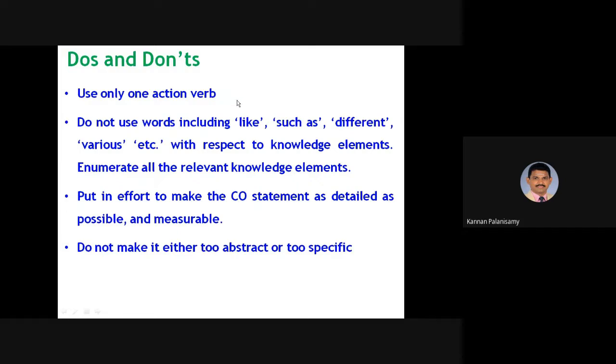And next one, do's and don'ts. Use only one action verb. Do not use words like such as, different, various, etc., with respect to knowledge elements. Enumerate all the relevant knowledge elements. Then put in effort to make the CO statement as detailed as possible and measurable. So that is very important. If it is not measurable, it is too difficult to attain the course CO. And do not make it either too abstract or too specific. So that has to be balanced.